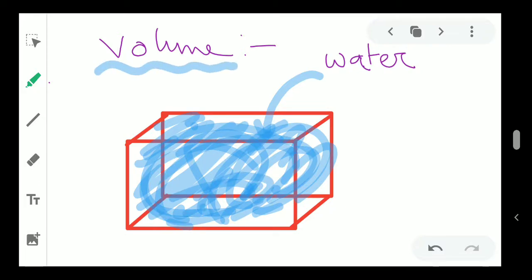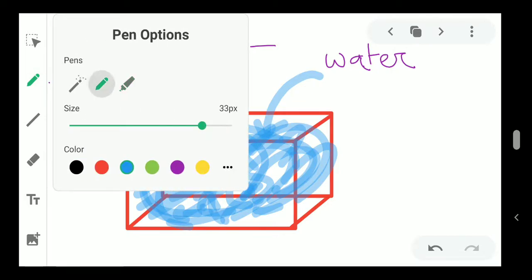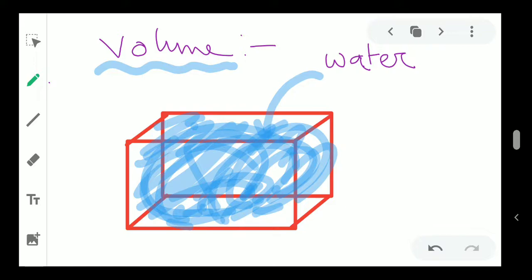How much it can store. So how do we find the volume? Like area has one formula, length into breadth, volume also has a formula, and that is very easy. Let's say this is your length, this is your breadth, this is your height.